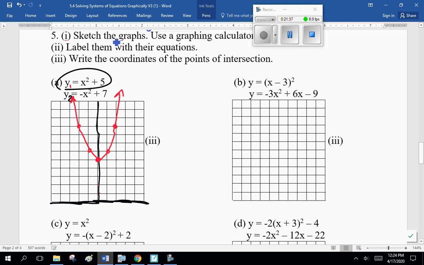The second one, I'm going to call y2. Starts at a y-value of 7, 1, 2, 3, 4, 5, 6, 7, and goes down, over 1, down 1, over 2, down 4, over 3, down 9, okay. So there we go. That's not even close. Let's go to that point there,